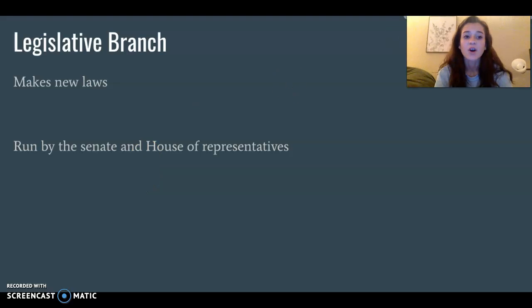Next up, we have our legislative branch. These are the ones who make new laws, propose new ideas, propose bills. So this is run by the Senate and the House of Representatives, goes through both.